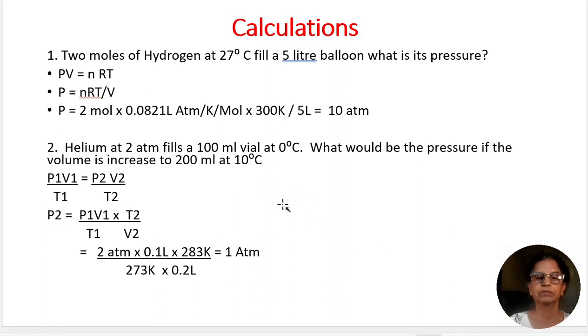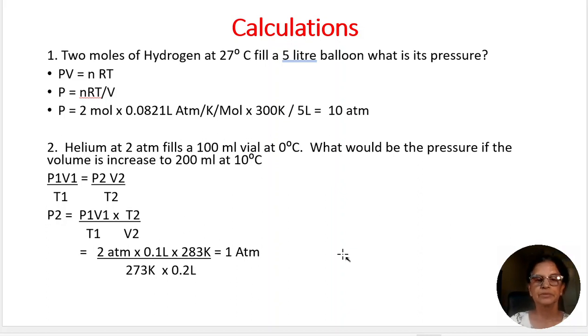The second application, for two different conditions of a gas, we can find out the missing parameter. One example is helium at 2 atmospheres fills a 100 ml vial at 0 degrees centigrade. This is the first condition. What would be the pressure if the volume increases to 200 ml and 10 degrees centigrade? This is the second condition. P1 V1 by T1 equals P2 V2 by T2, and P2 we can find out. If we take T2 here, it goes into the numerator, V2 comes down in the denominator. So P2 is equal to P1 V1 by T1 into T2 by V2.